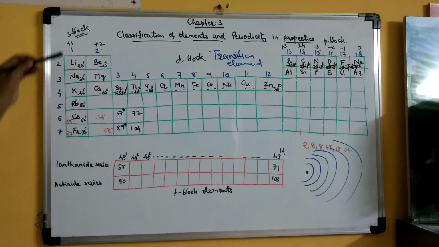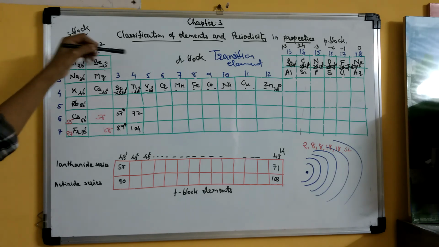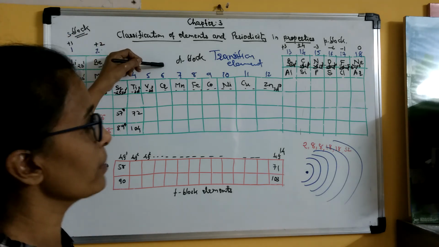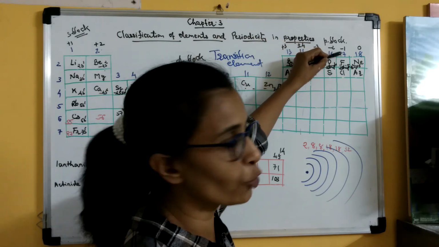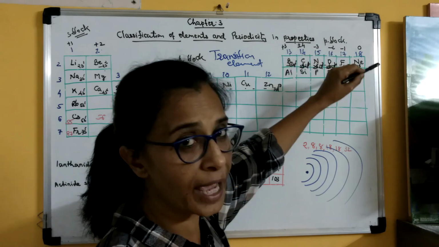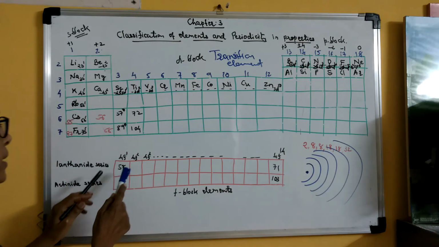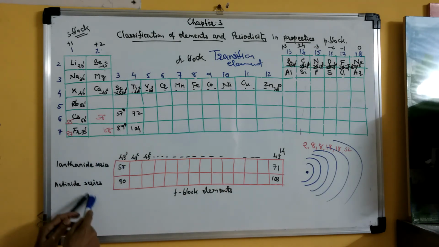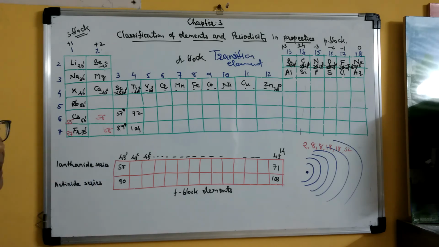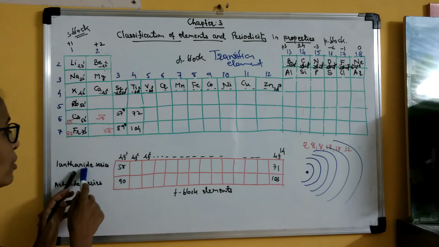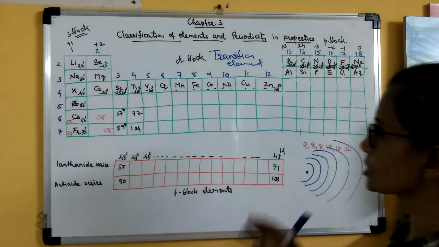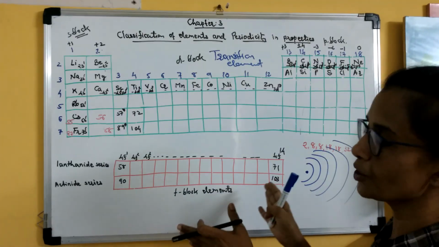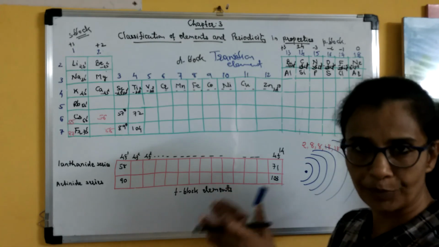So once again, first group alkali metals, second group alkaline earth metals, d block transition elements, then group 16 chalcogens, group 17 halogens, group 18 inert gases or noble gases, and f block, in that two series, lanthanide series and actinide series. So elements are called lanthanoids and actinoids respectively. Clear? So this is all about the modern periodic table or the long form of periodic table.